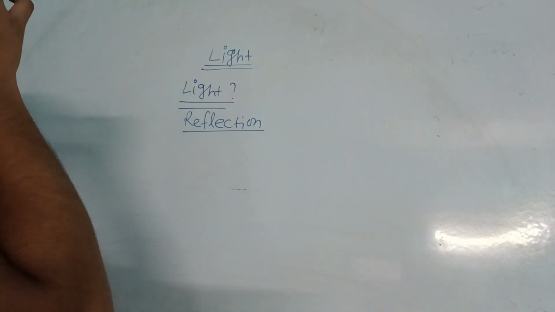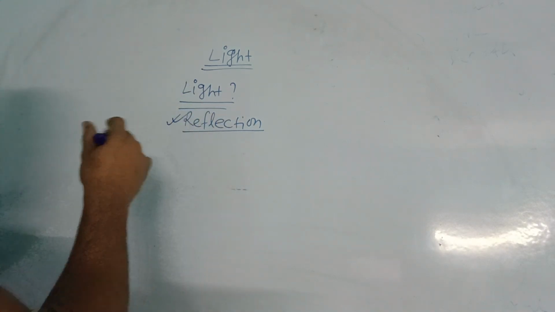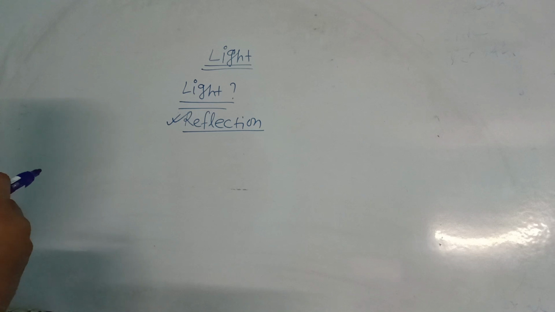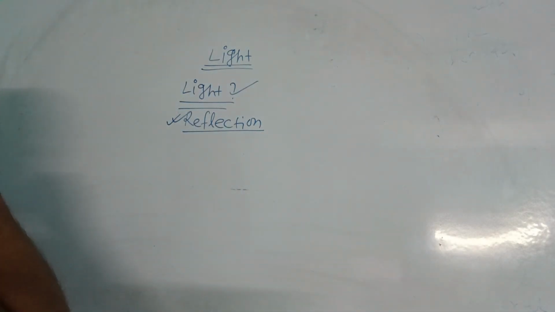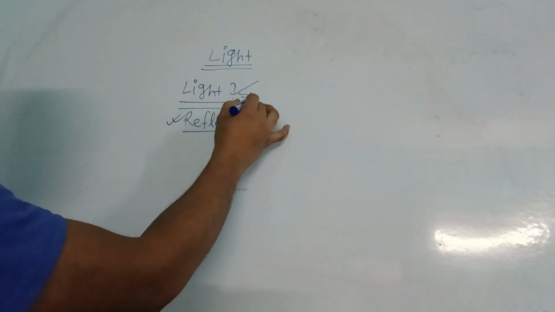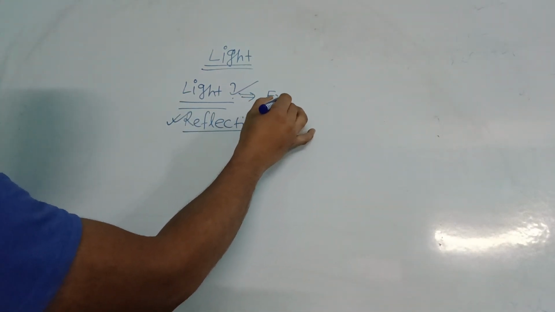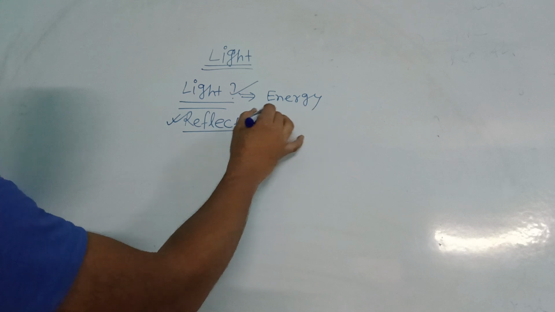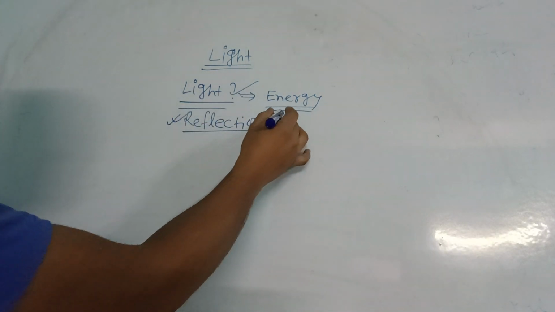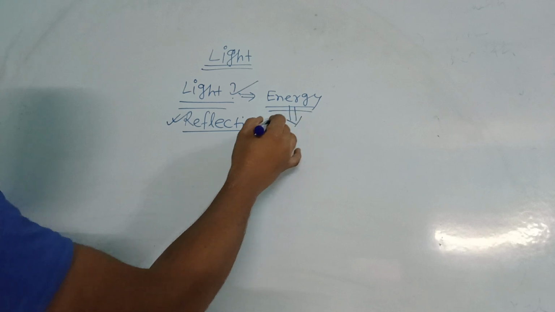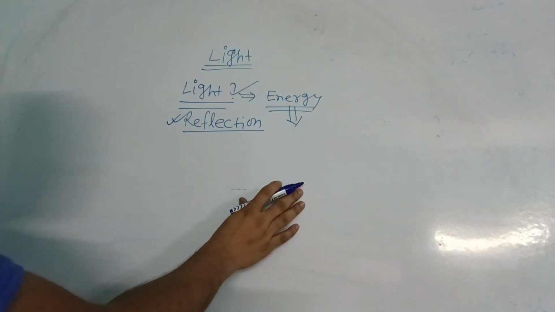To learn about reflection, we'll discuss all the information required. So first of all, what is light? Light is a form of energy. Which type of energy?